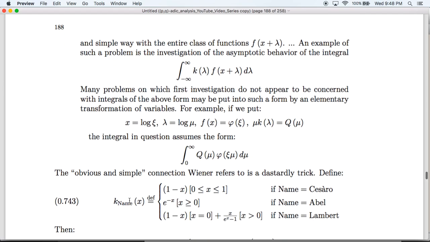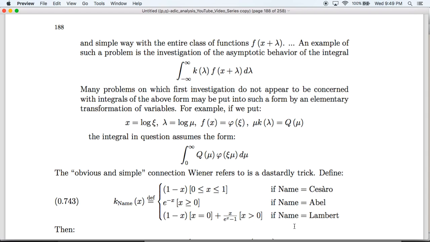So we're going to define the following function. K name of x is defined as follows. If name equals Cesaro, we define k of x to be 1 minus x if x is between 0 and 1, and 0 everywhere else. The brackets here are Iverson brackets, our favorite notation. If name equals Abel, we define k Abel of x to be e to the negative x when x is greater than or equal to 0, and 0 everywhere else.